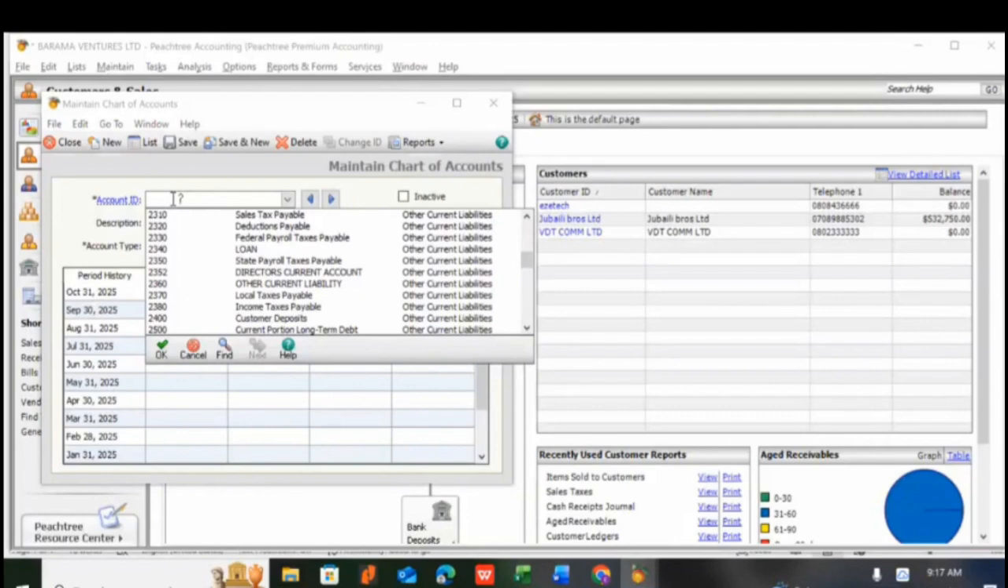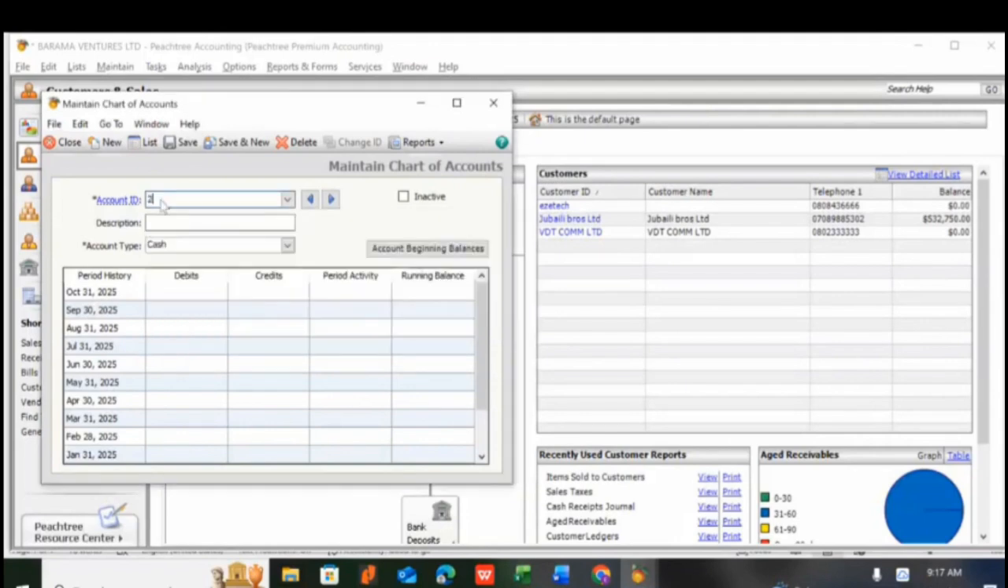2390. I've already explained how to go about this. You have to ensure that it does not clash with one that is there before, otherwise it won't save. That is withholding tax payable. And the account type, which is very, very important. What account type are we using? That should be other current liability. Yes, this is it. Other current liability is the account type.